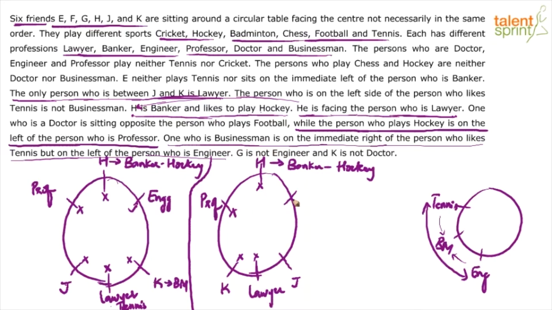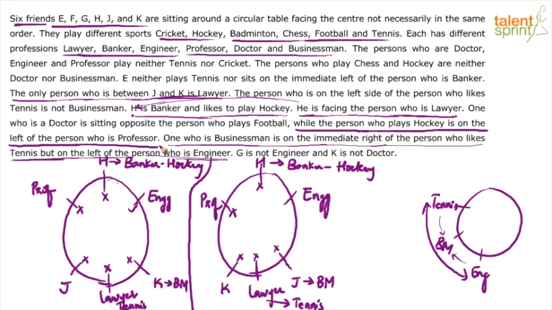Can engineer come here? Engineer, businessman, tennis player. Fine. Can engineer come here? No, because if engineer is here, then they should be businessman. So this also is ruled out. So engineer has to come here. This would be the businessman, and this guy would play tennis. Right? So done. We are done with this part as well. I think largely done. Look at the remaining point.